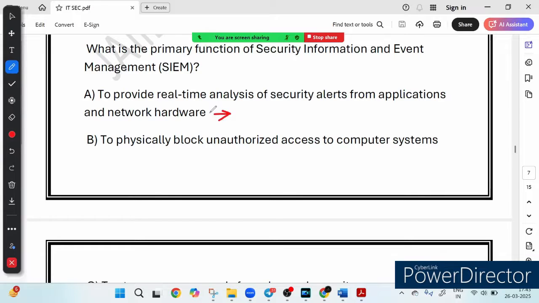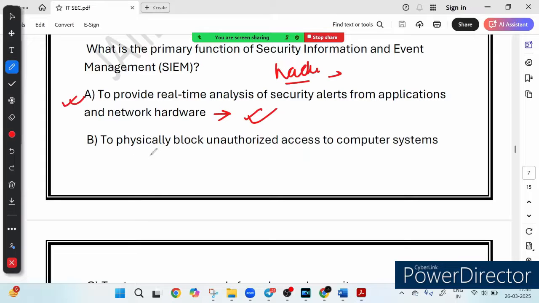Option A, to provide real-time analysis of security alerts from applications and network hardware, is the primary function of SIEM. It helps businesses monitor their IT systems, detect suspicious activity, and respond to cyber threats in real time. This is the correct answer. For example, you run a bank. If someone tries to hack into a customer account, SIEM detects this unusual activity and immediately alerts the security system. For example number 2, suppose a hacker tries to log into a company system multiple times using different passwords. SIEM identifies this as a brute force attack and blocks access.